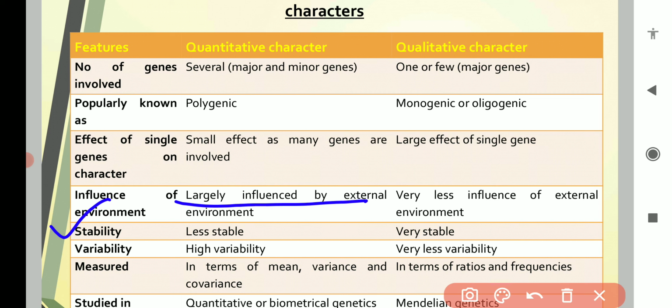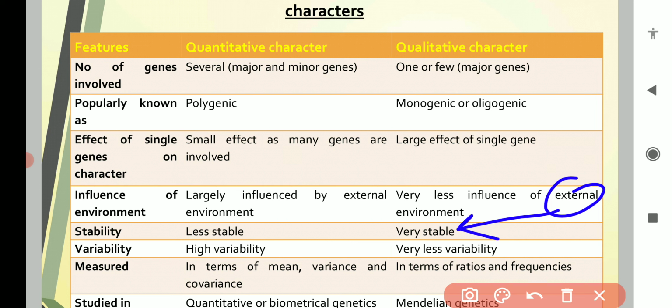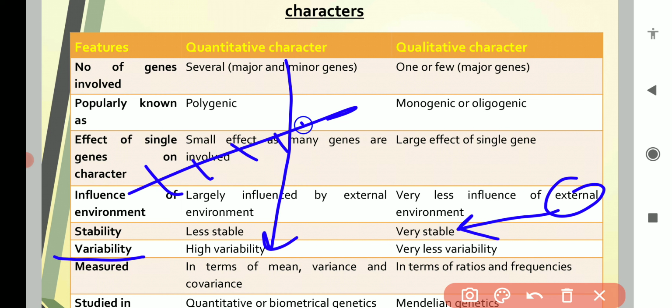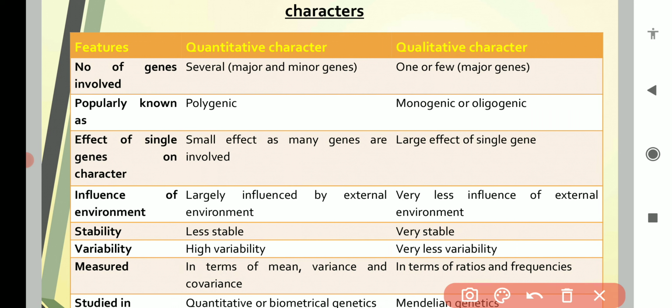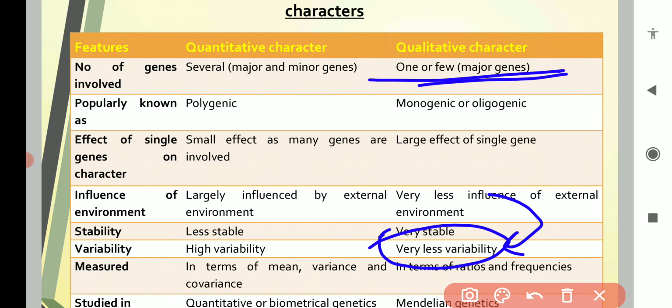Because quantitative characters are largely influenced by the environment, they will be less stable, while qualitative characters have very little effect of the external environment, so they will be very stable. Again, variability: quantitative characters show high variability because many genes are there, while due to the presence of fewer genes and less effect of the environment, qualitative characters show very little variability.